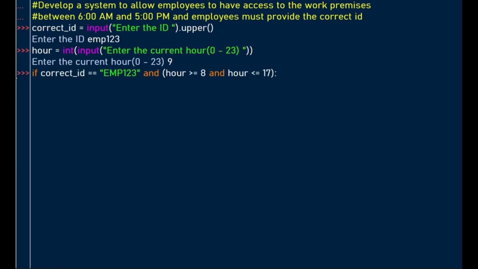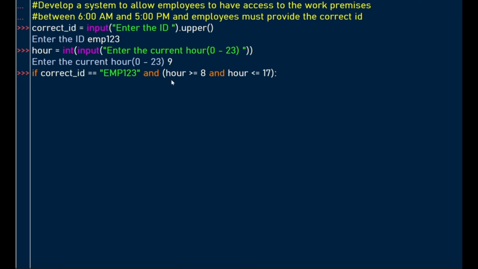For our system, we have an if statement which checks if the correct ID is equal to this predefined ID, which is uppercase. It's a string, uppercase EMP123, and this is a logical operator, and we want this condition to be met.